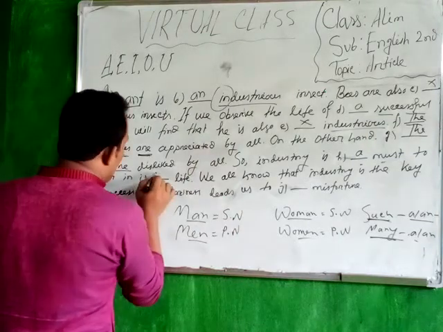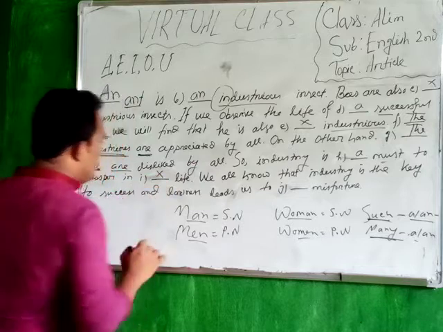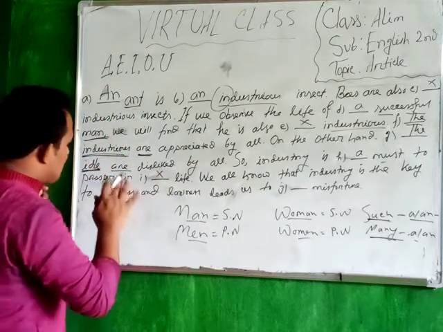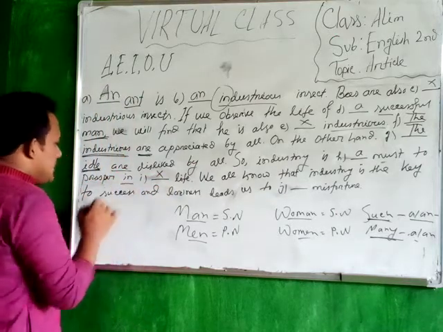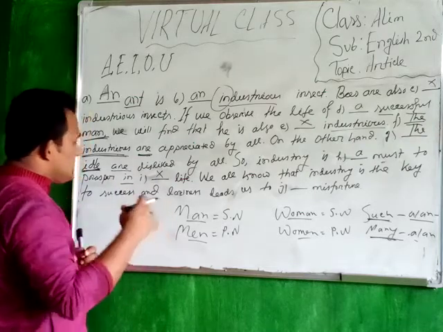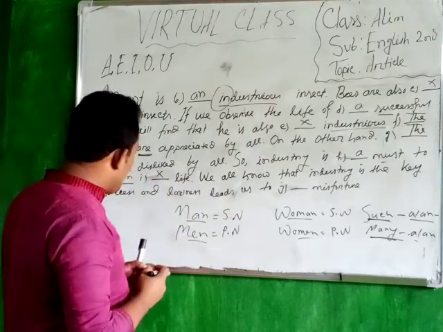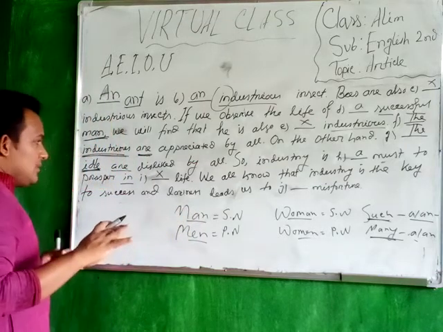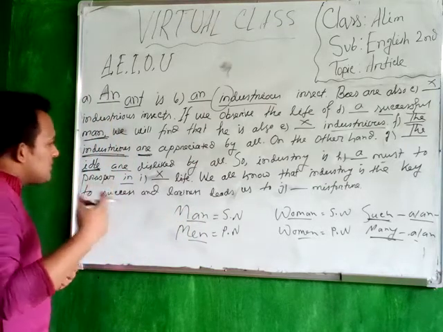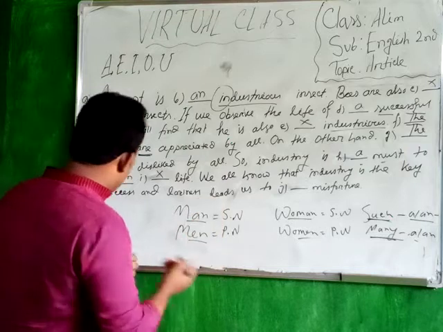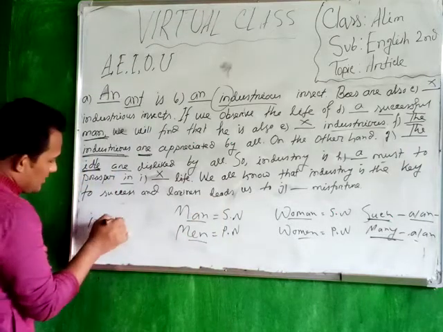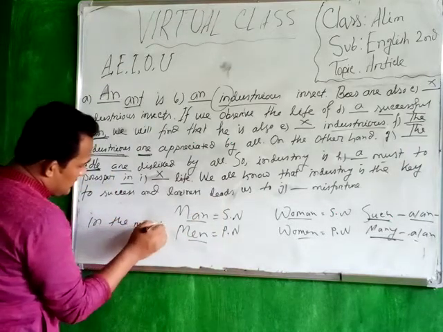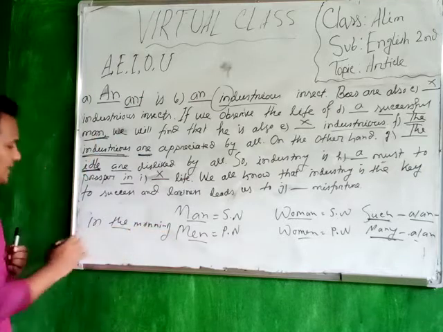So there will be a cross sign. The question is why I have put a cross here. Generally, after a preposition there is no article, but in some cases you can say in the morning. Here the article is used in the morning.